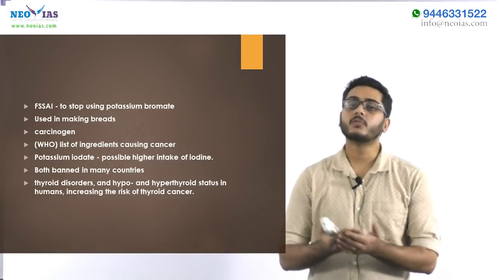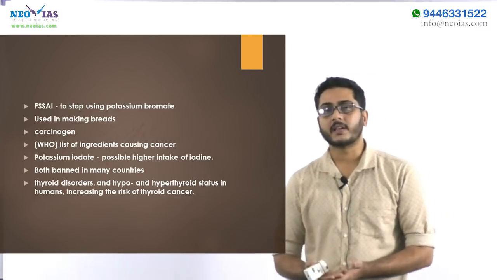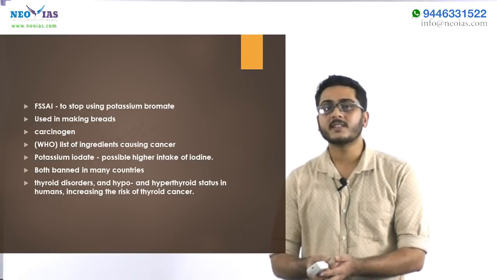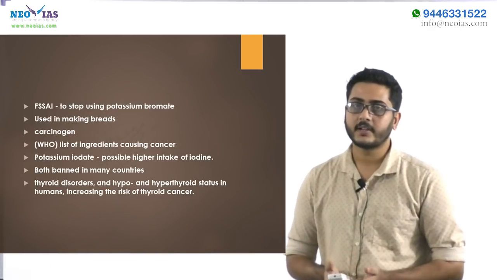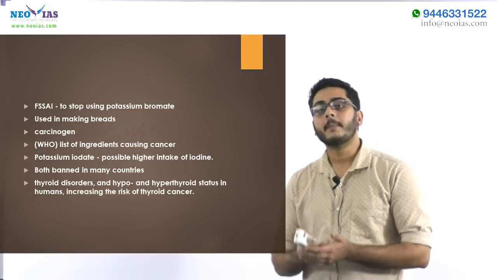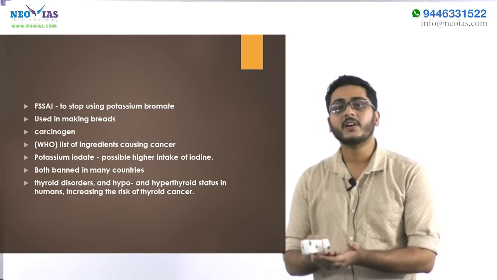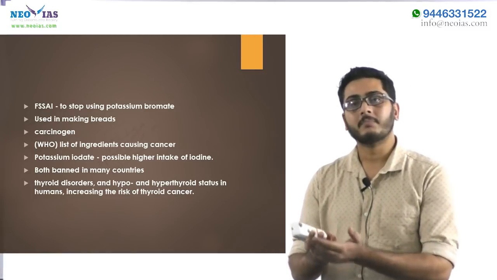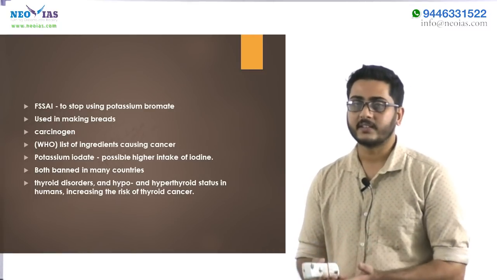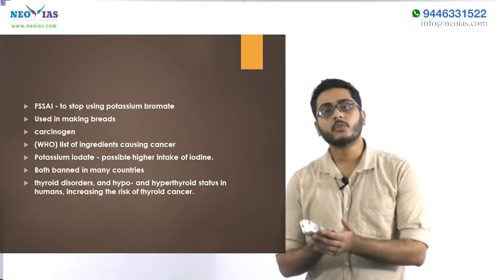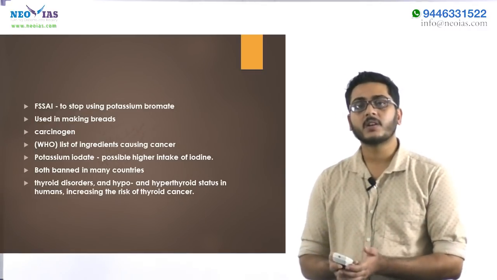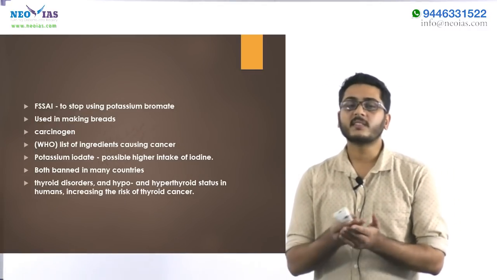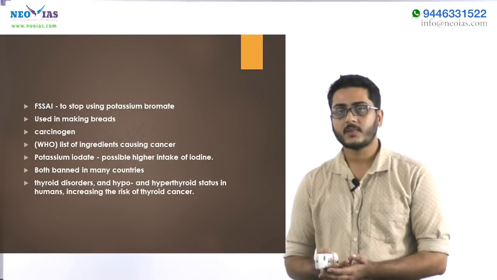It is used mainly in bread making. As it is a good oxidizing agent, it gives puffiness to the bread. But it is banned in many Western countries. Even the World Health Organization has added potassium bromide in the list of chemicals causing cancer. Studies show that use of potassium bromide is very high all over India, which is a serious health concern.